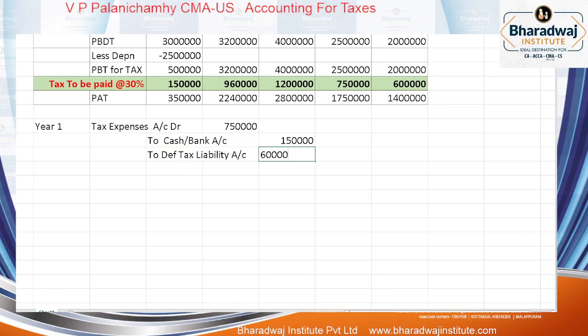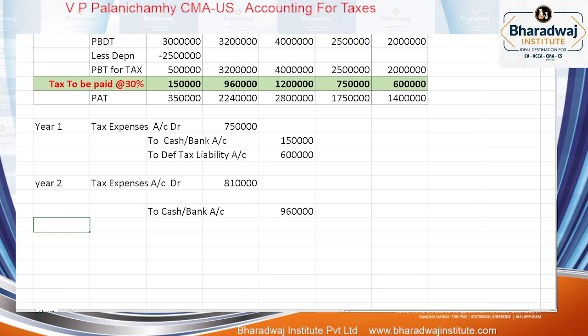Year 2. Tax expense account debtor. How much is the tax expense? Second year, 8 lakh 10,000. But how much we are paying? Cash or bank account? How much we are paying? 9 lakh 60,000. And the excess pay பண்ணிருக்கோம் இல்லையா? What is excess payment paid?